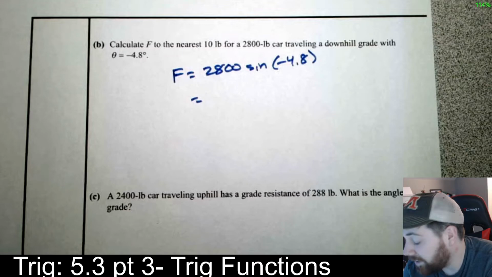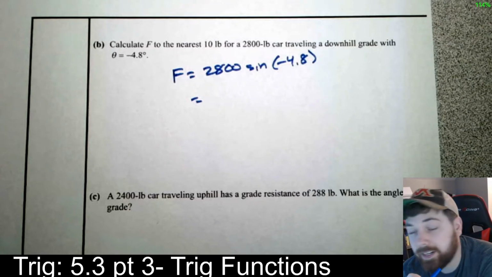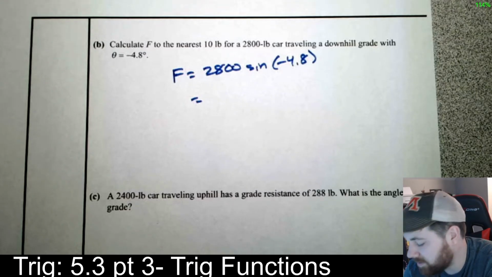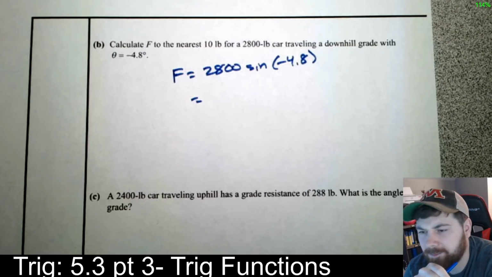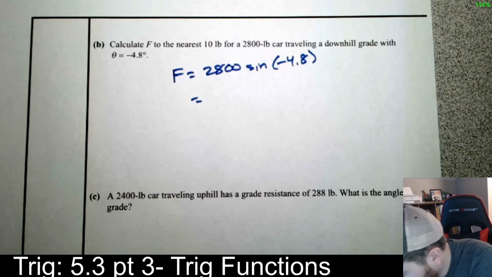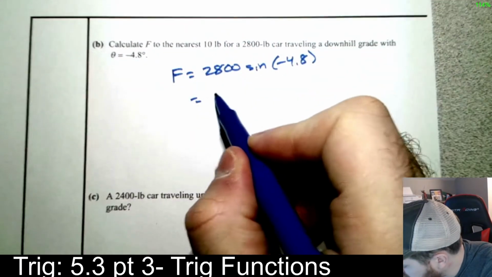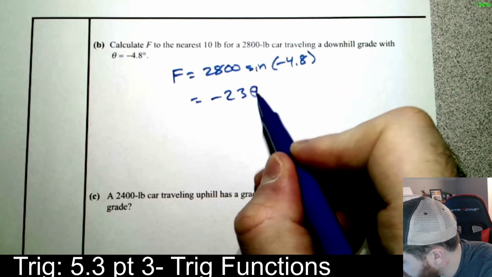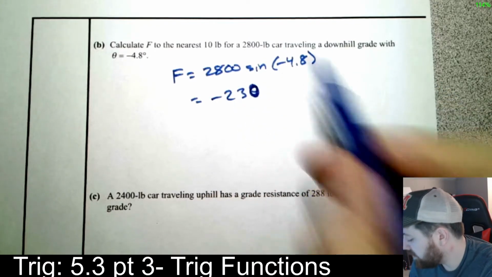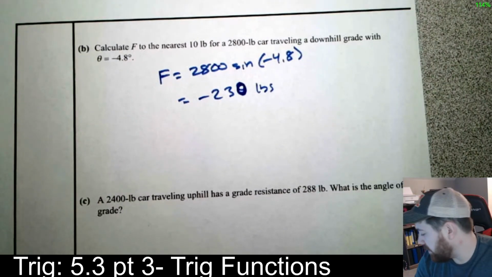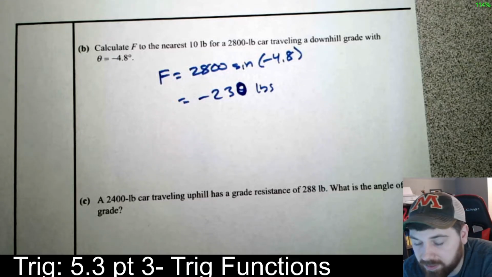This is a considerably lighter car going downhill at a slightly lesser grade, so there should be less force, you would think. I haven't calculated this yet. We'll find out. I get negative 234.2, so the answer is negative 230 pounds. Which is less than the last one, it's not as big as 370.